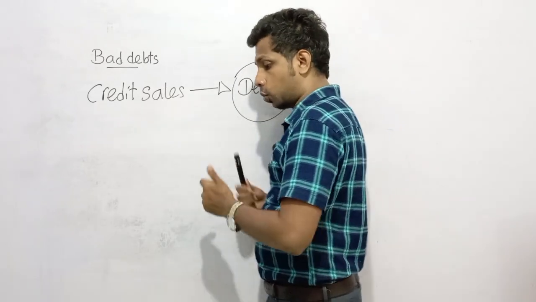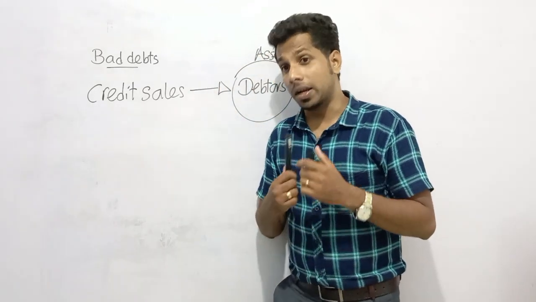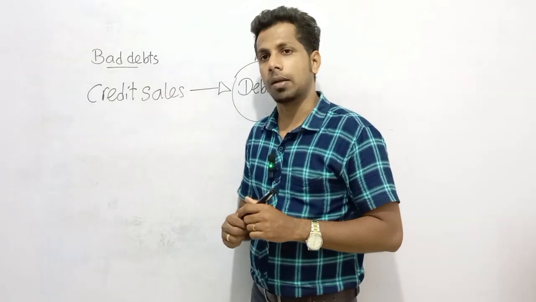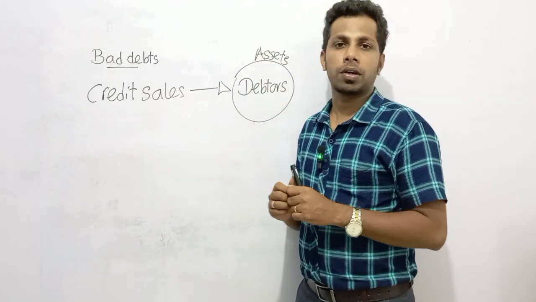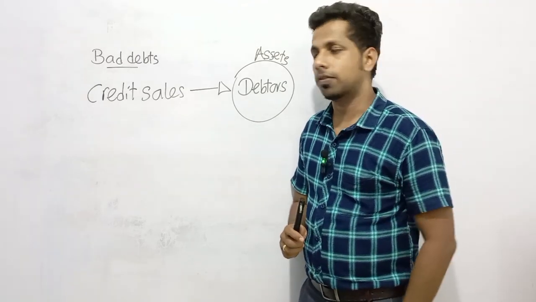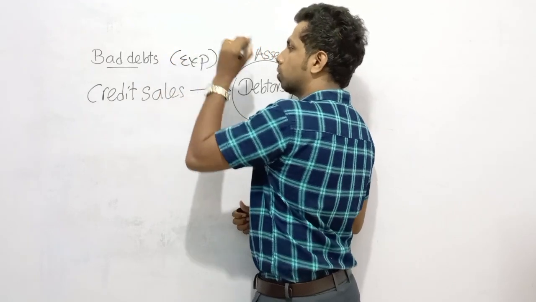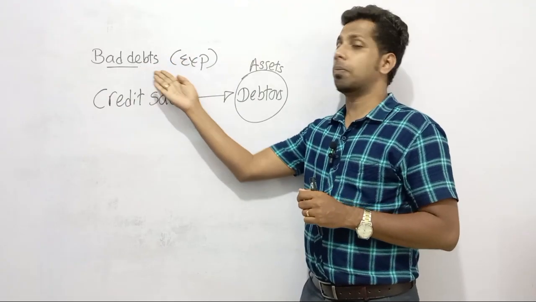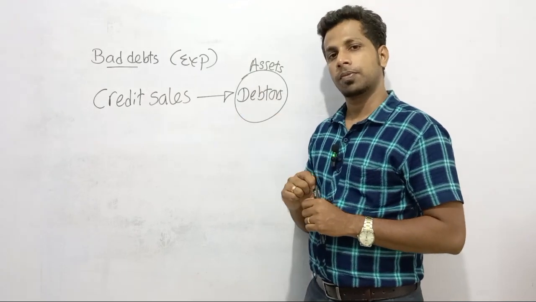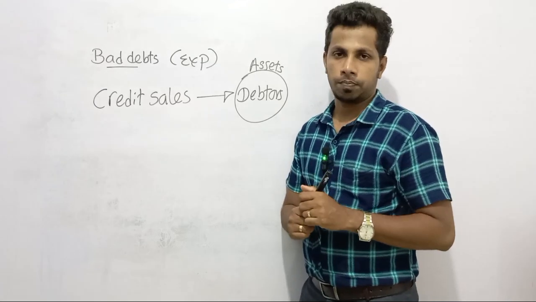Now the thing is, due to being bankrupt or due to the death of a debtor or due to any other reason, if the business cannot recover a certain amount of these receivables, then definitely here you can recognize an expense. So bad debts means, dear children, an expense. According to advanced level, we call this impairment loss on trade receivables. So actually bad debts we need to recognize as an expense.